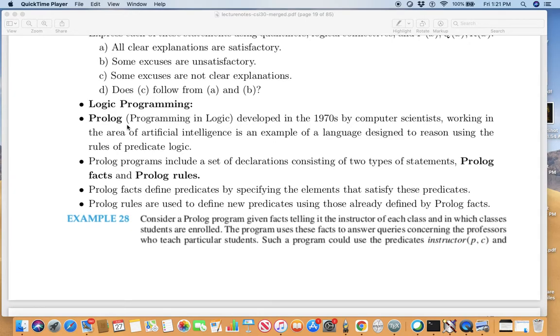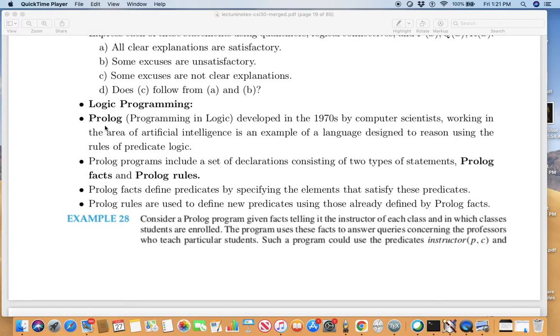Logic programming. Prolog, programming in logic, developed in the 1970s by computer scientists working in the area of artificial intelligence, is an example of a language designed to reason using rules of predicate logic.